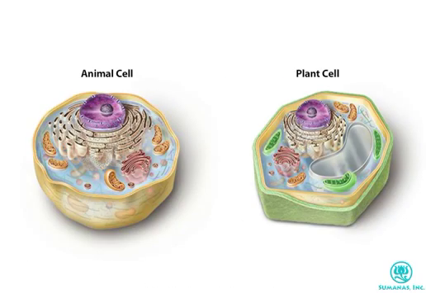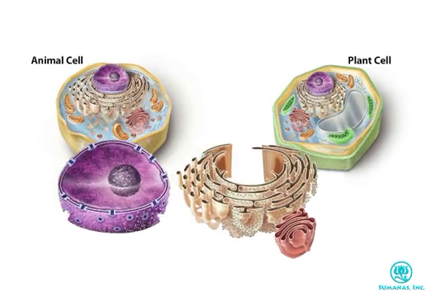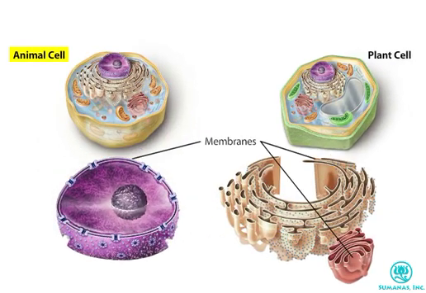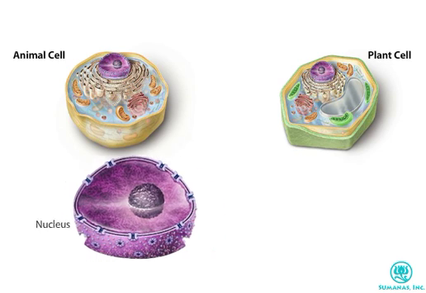Animals, plants, fungi, and protozoans are eukaryotes. They are made up of eukaryotic cells, which contain many organelles, as shown here in an animal and a plant cell. You can think of a eukaryotic cell as a miniature factory with an efficient division of labor, each organelle performing a specialized task. The defining feature of eukaryotic cells is an organelle called the nucleus.